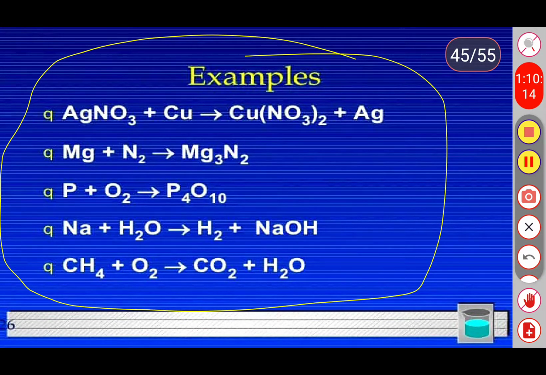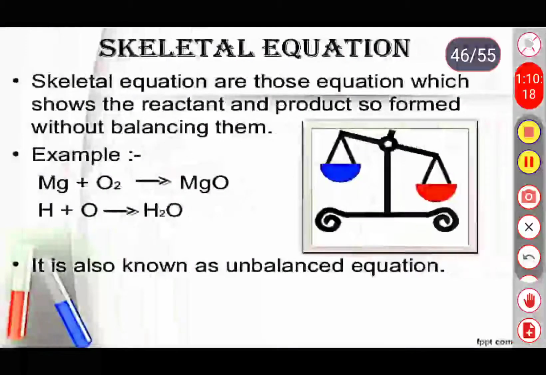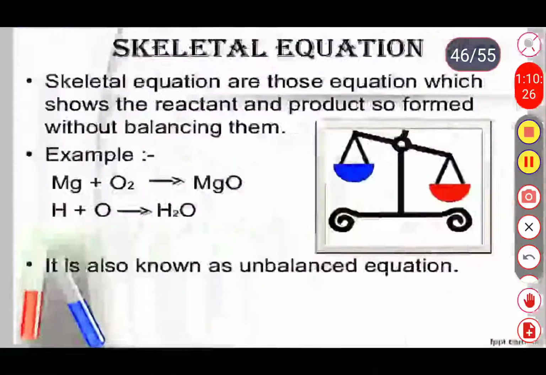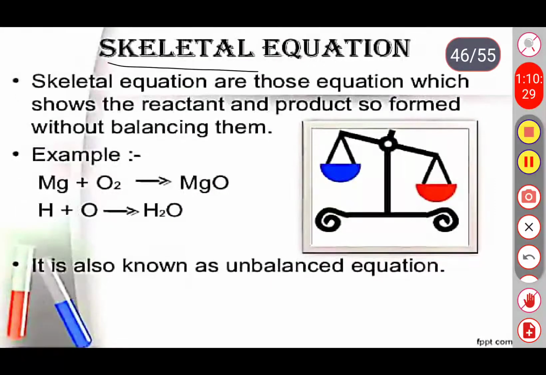See in the next slide, skeletal reaction. What do we mean by a skeletal reaction? It is the opposite of a balanced reaction. In a balanced reaction, we have an equal number of atoms in the reactant part as well as in the product part.